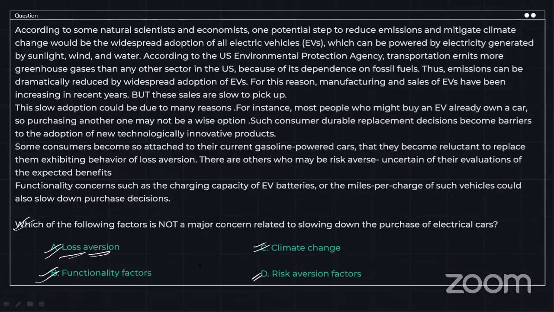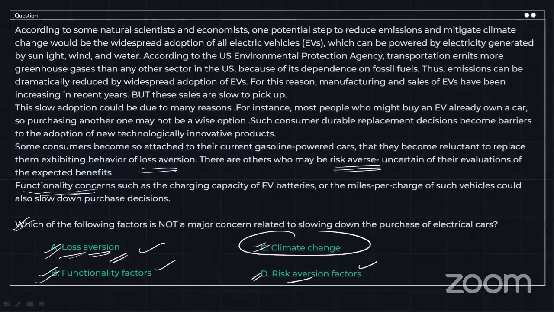All right. So as you can see, loss aversion is a reason. As you can see right over here, if I may find the word. Okay. Loss aversion. Functionality factors. Again, functionality concerns is a factor. Risk aversion. As you can see, they want to be risk averse, right? So all of these three are factors and climate change is not. So we are going to go with option C as the correct answer. That is, climate change is not a major concern related to slowing down of the purchase, right?